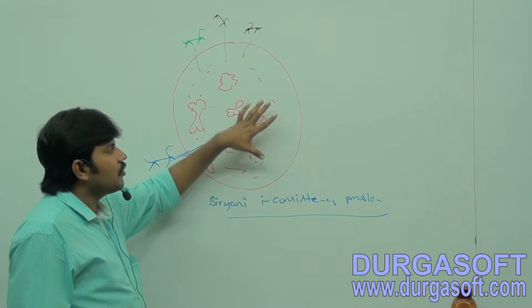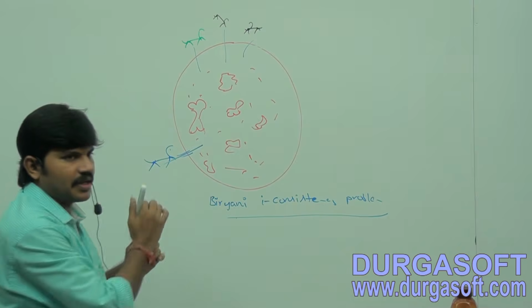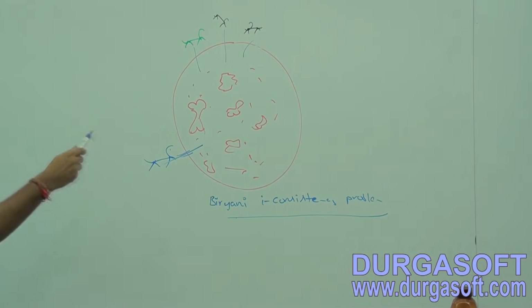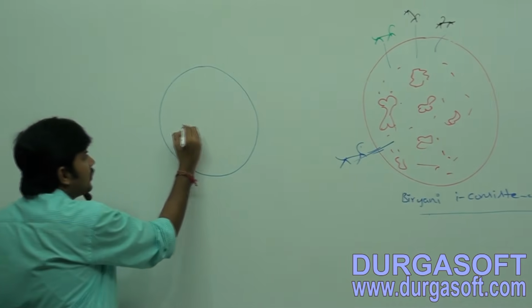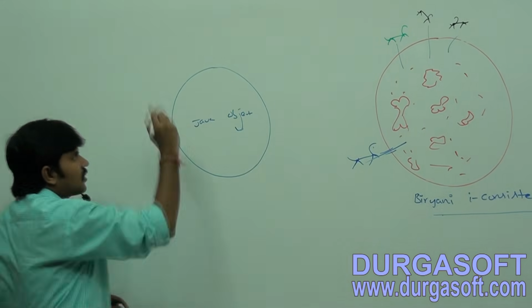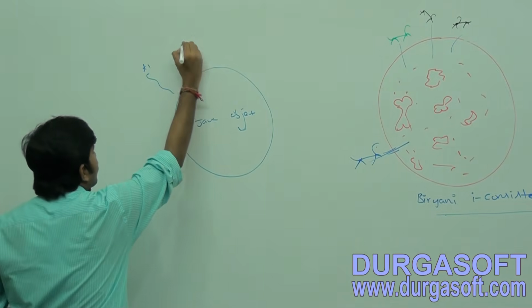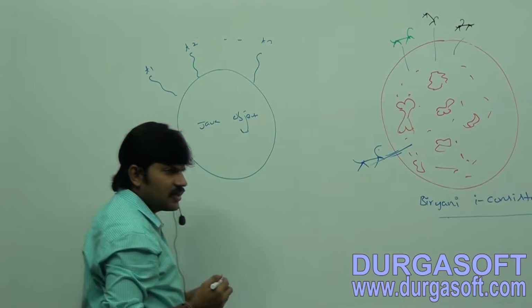So how can you solve this problem? Let me simulate this problem with our technical words. The biryani plate is one Java object, right? Each dog is one thread.